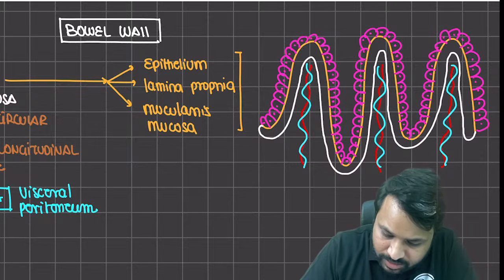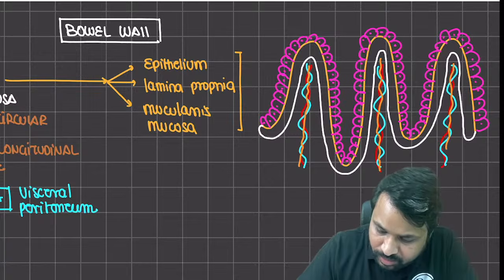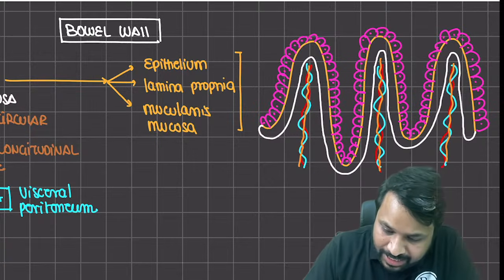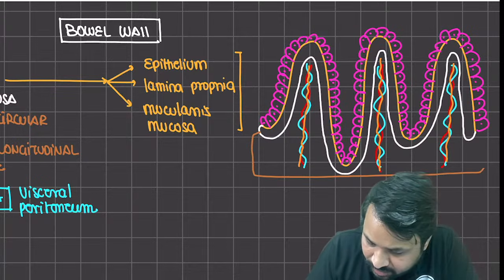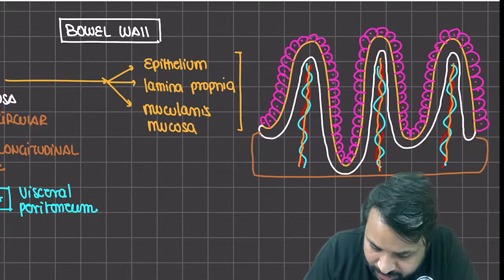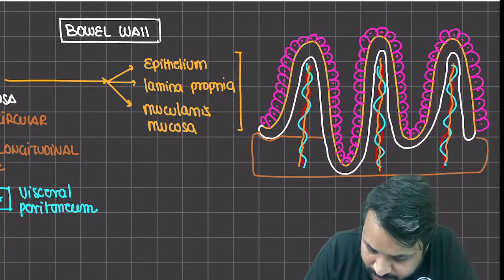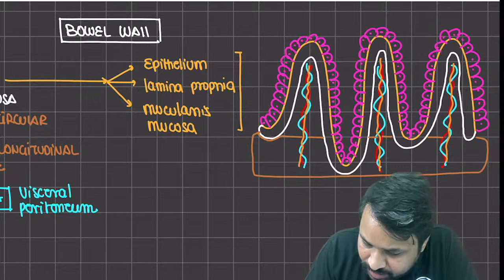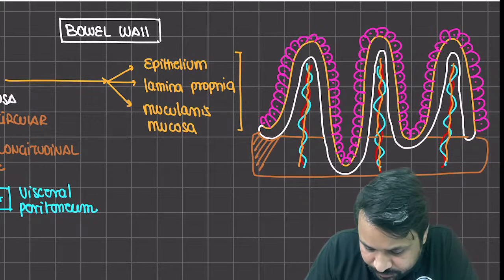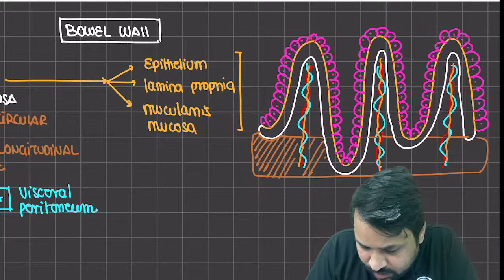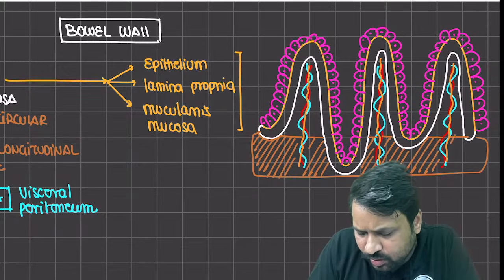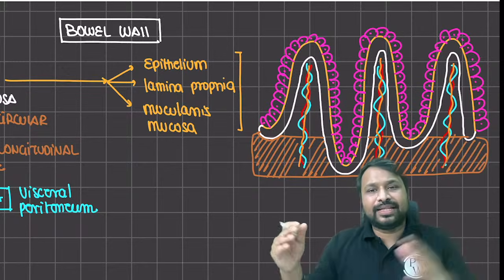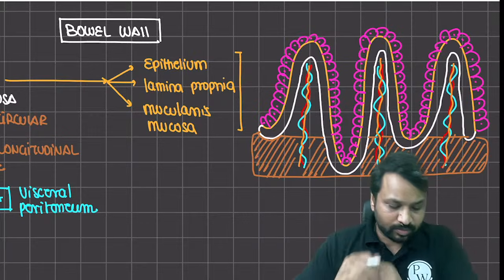So I'll use orange as your lymphatic component. This is your lymphatic drainage as well. And at the base of this, you have the muscular layer, and this muscular layer is what we call the muscularis mucosae. We've already discussed it. The blood supply to the entire gut wall is going to come from the submucosa, and then it is going to supply the rest of the components, right?